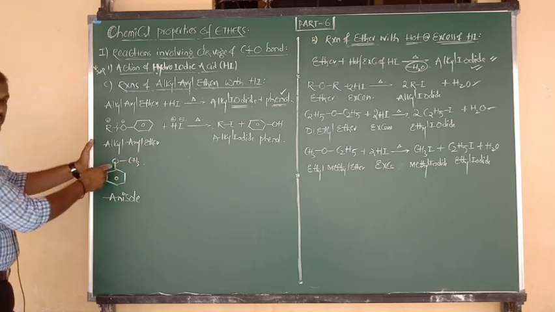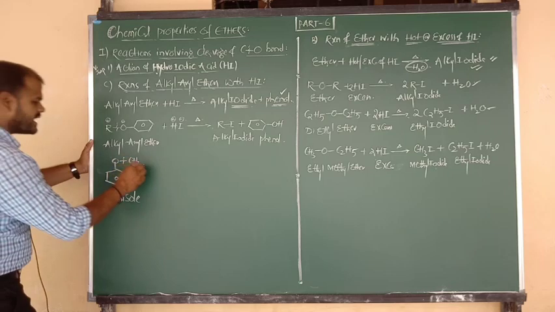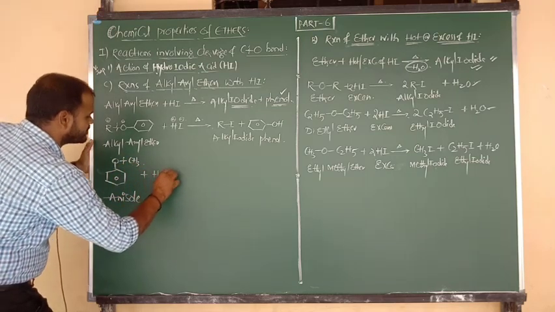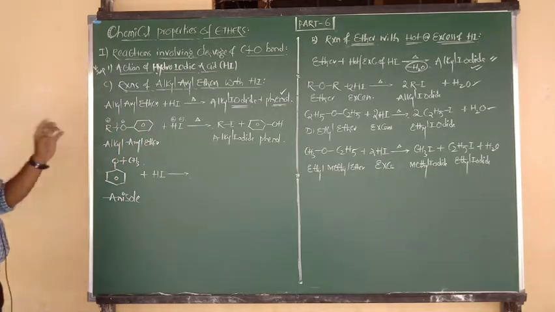Phenoxy bond or alkoxy bond? We have to cleave the alkoxy bond, carbon to oxygen. Now the same thing again: anisole upon reaction with HI. Whatever the conditions, hot or cold, in the case of aryl ethers you will get only one product.